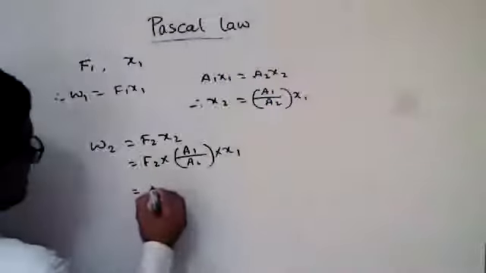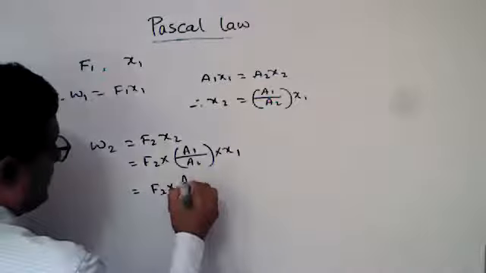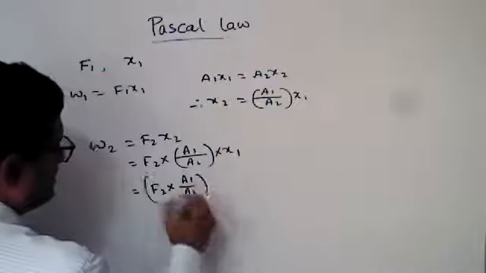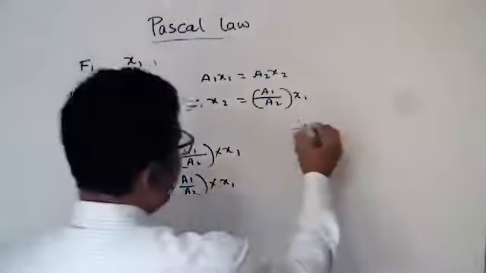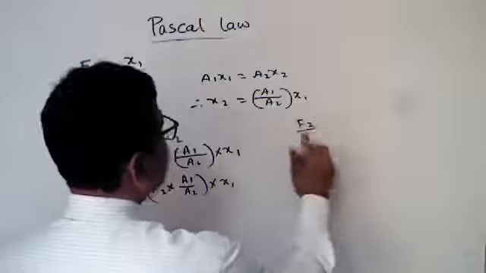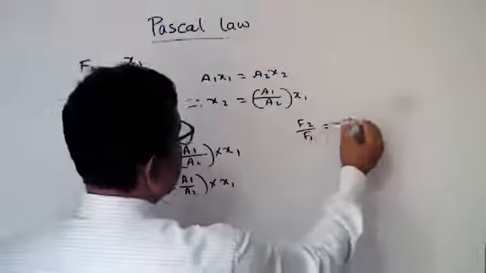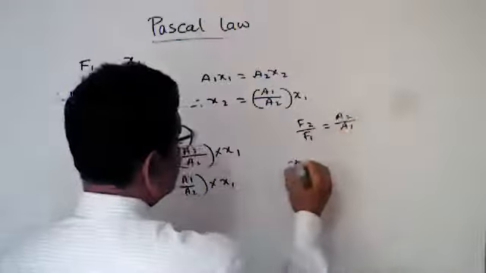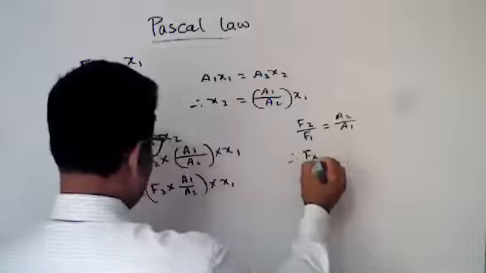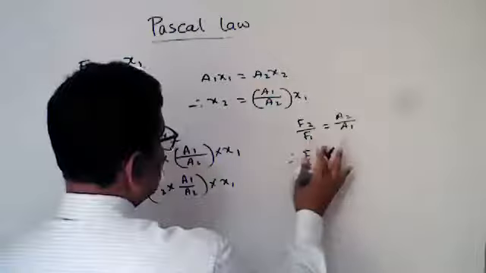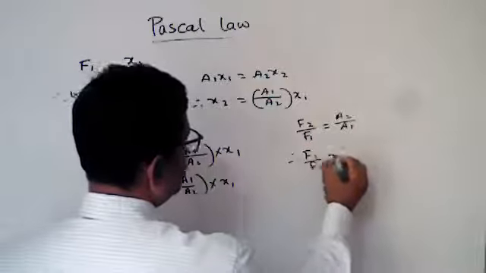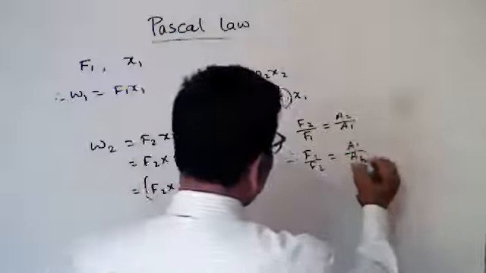So we can write F2 into A1 by A2 into X1. But we know F2 by F1 equals A2 by A1. So we can write F1 by F2 equals A1 by A2.